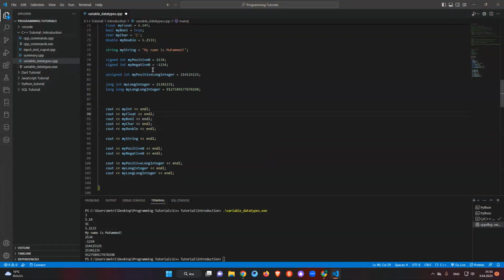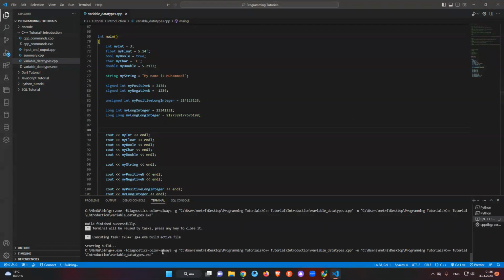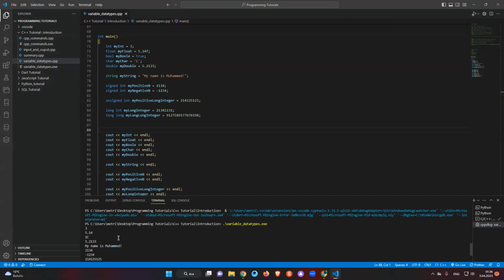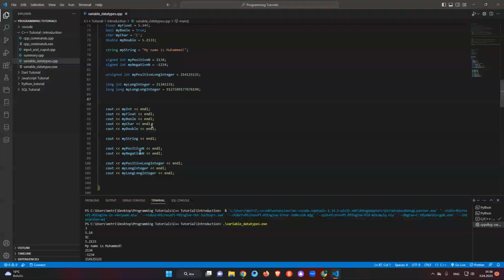In this case, let's say my bool, like that. Let's run it again. What's going on in here? I don't understand really. Run it. I already added the handle. Why does it print it like that? I don't understand.